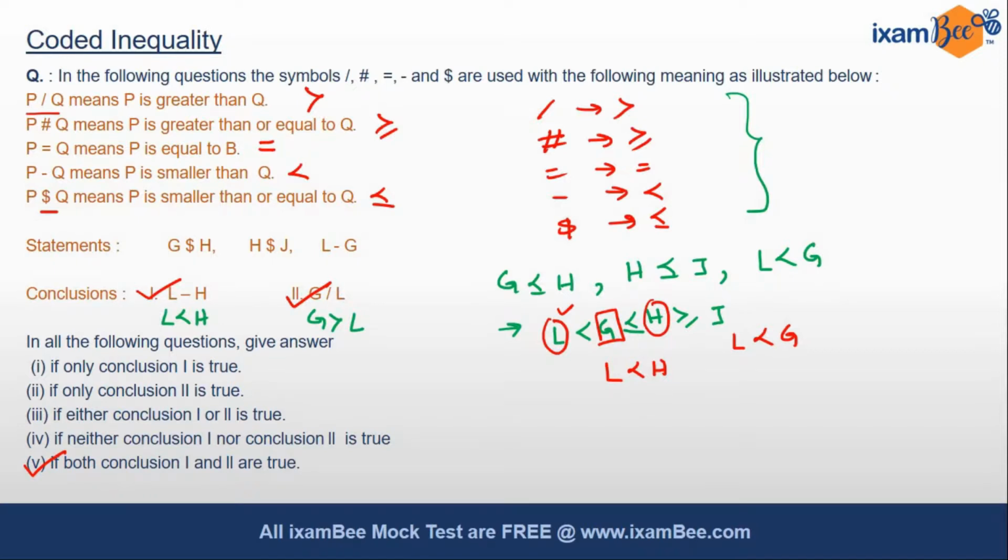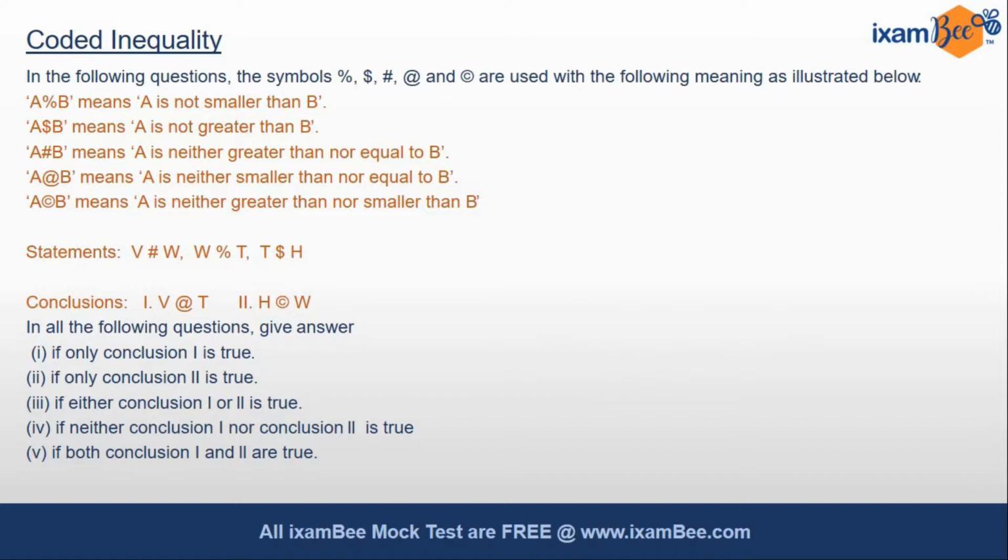Let's see some other example. This is slightly different from the previous one, as the decoded form would be in negation form. So let's try to understand. A percent B means A is not smaller than B. That means A would be either greater than or equal to B.